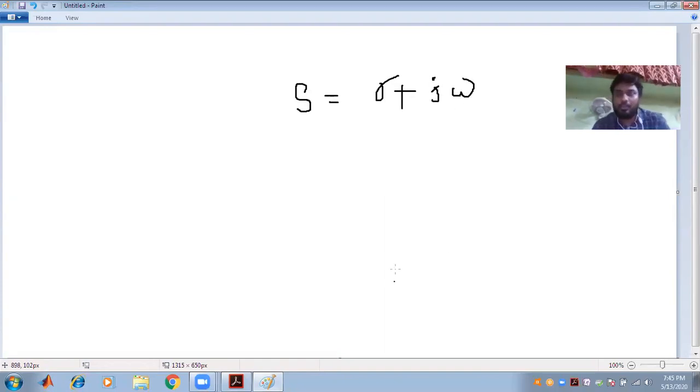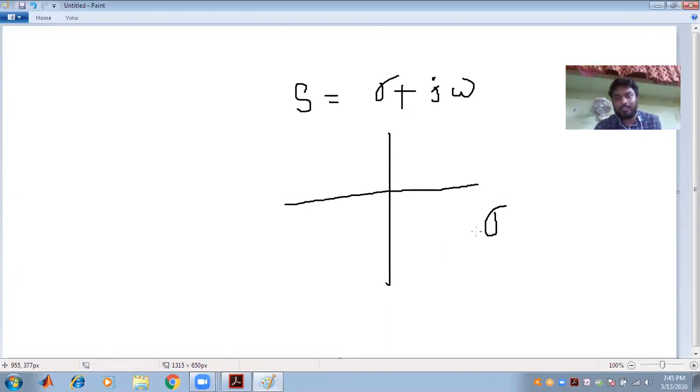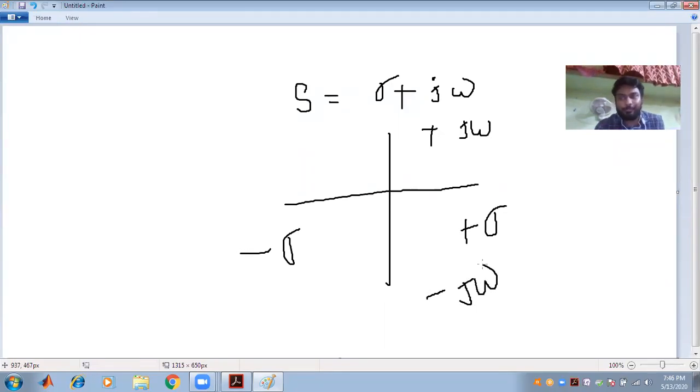Okay, so till now we have drawn the xy plane. Now we will draw the sigma j omega plane, generally known as the S plane. If all the poles of the system are lying on the left hand side of that S plane, the system is said to be a stable one.